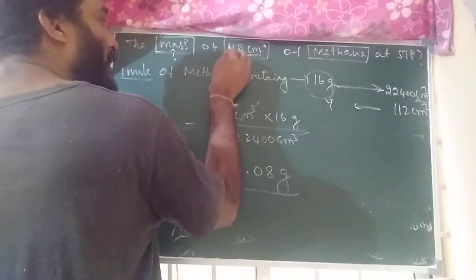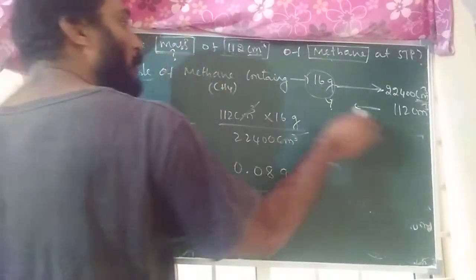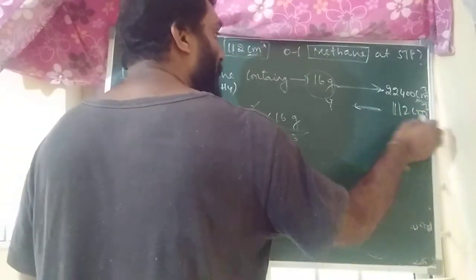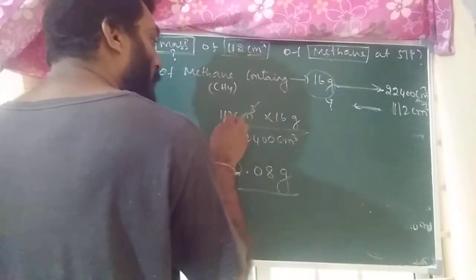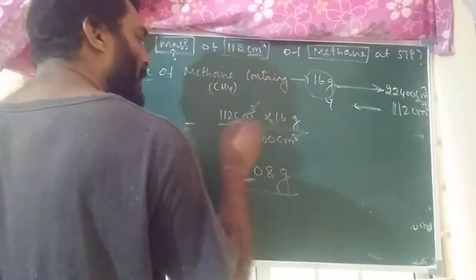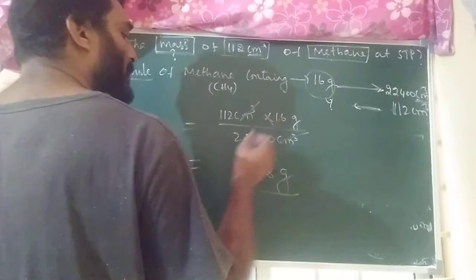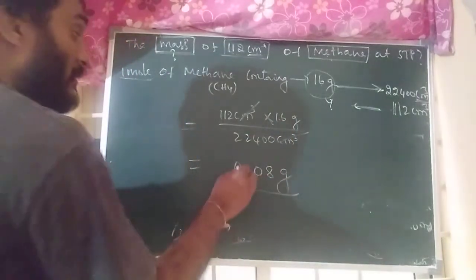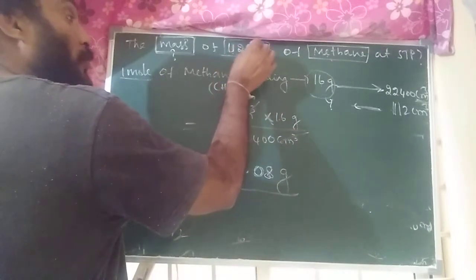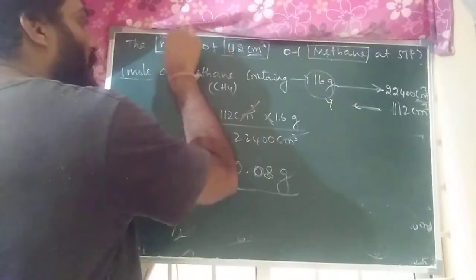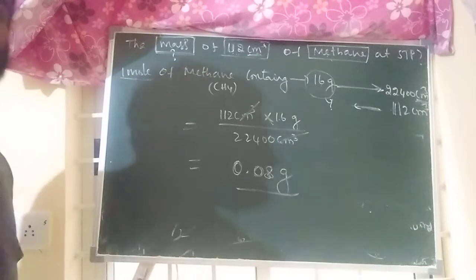What is the question? 112 centimeter cube, how much mass? Just cross multiplication: 112 centimeter cube into 16 grams by 22,400 centimeter cube. The answer is 0.08 grams. So 112 centimeter cube of methane contains 0.08 grams.